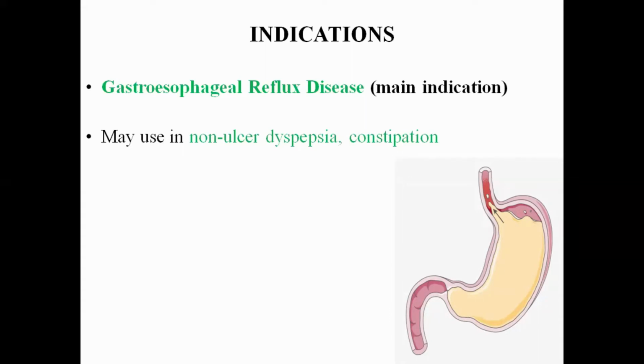And other than that, it may be used in non-ulcer dyspepsia and constipation also. Why in constipation? Because it increases the peristaltic movement. What happens in constipation? The mechanism of constipation is a decrease in the peristaltic movement, and this drug increases the peristaltic movement. That is also the reason it is used for the treatment of constipation. We will discuss drugs used in constipation in the coming lectures. So the main indication is gastroesophageal reflux disease. It may be used in non-ulcer dyspepsia and constipation.